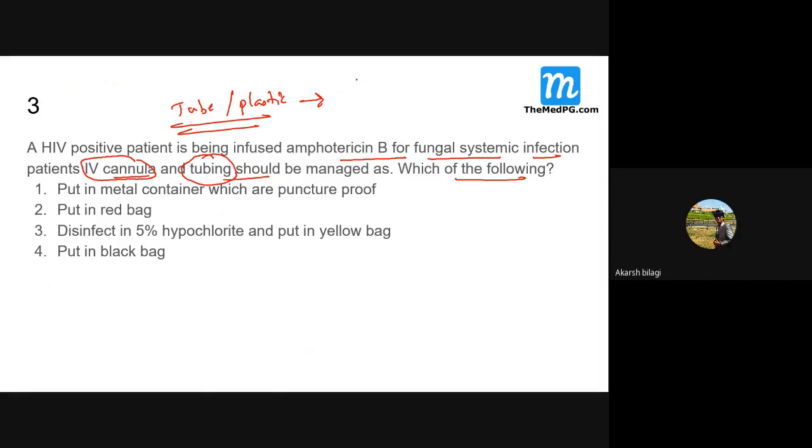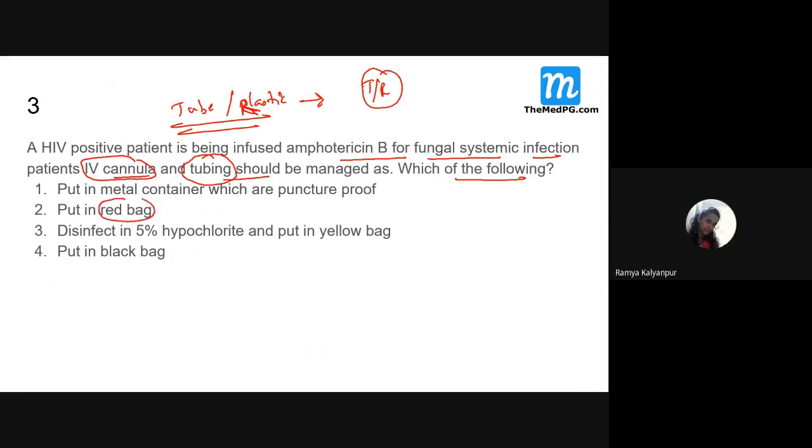Red. Right, red. Remember, blue means always implant or screw. Plastic means red color. See, plastic. If you draw a line, what will happen? It will become red color, right? Just to remember. All tubes or Ryle's tube or any cannula or tubing, if they say, what you have to say, it should be disposed in which one, students?